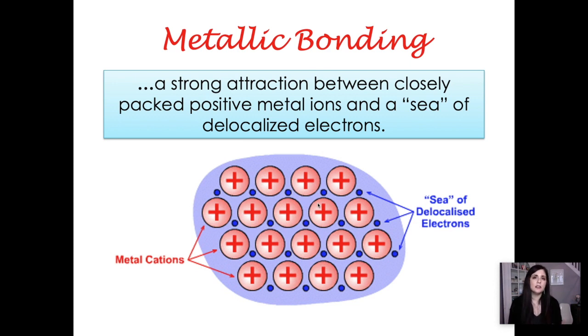So if you're delocalized, that means that you're moving around all of the time. If you're delocalized, maybe you went to school at Wallenpaupack and then you go to college in Florida and then you have an internship in California and then you decide to move over to Colorado. So you're moving all around, as opposed to if you're local, you kind of stay in one spot. And electrons in a metallic bond are delocalized. They're always moving. They don't belong to one atom. They belong to all of the atoms in a sea, is what we call it.